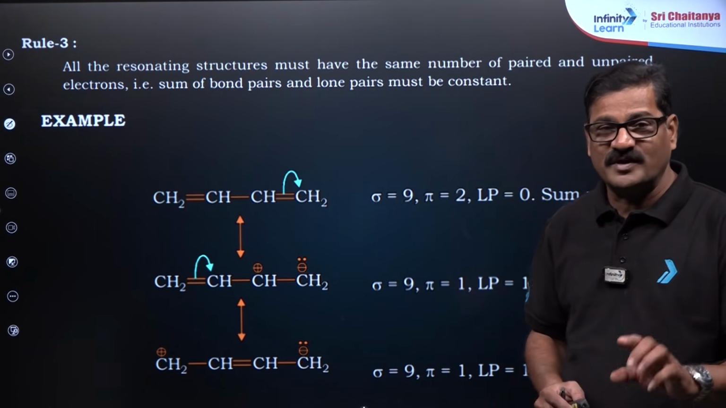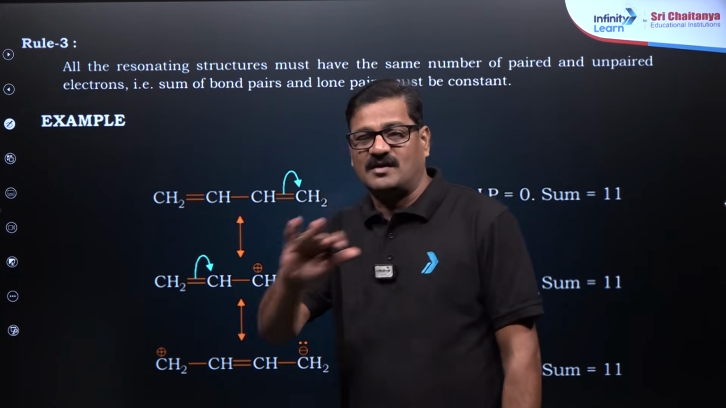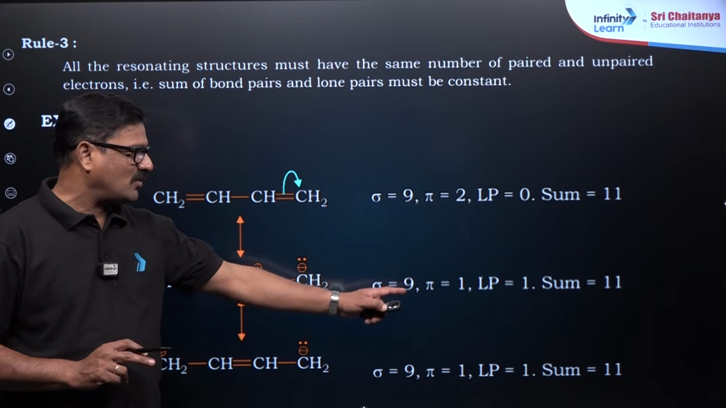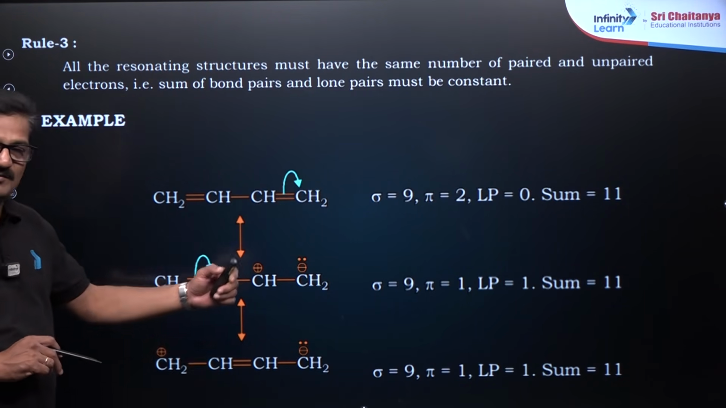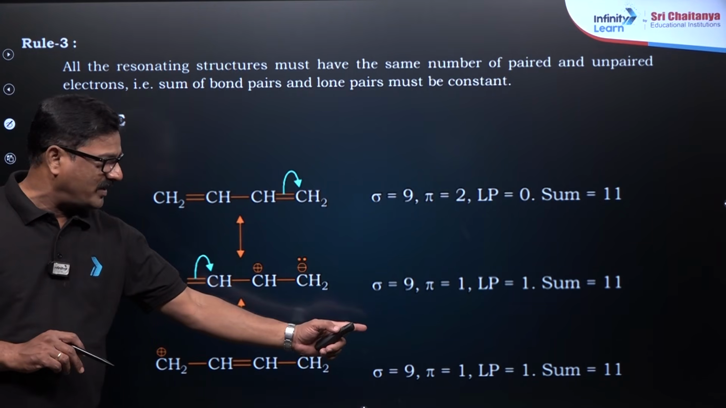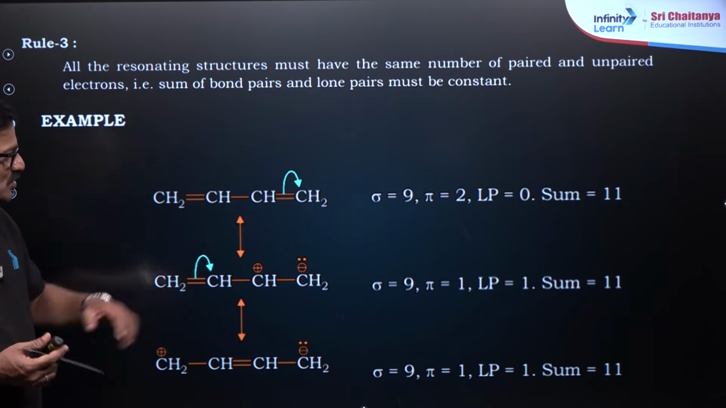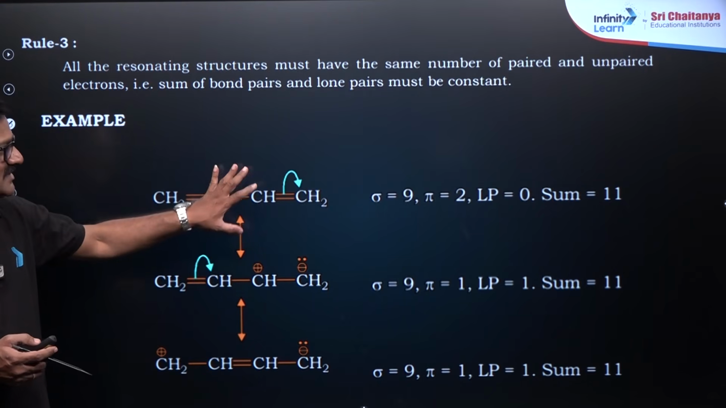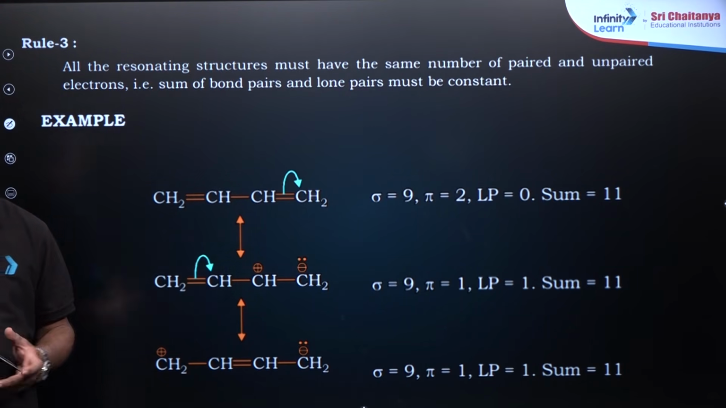Total number of electron pairs should be constant. In that, sigma bonds should be constant, and pi bonds are 1, lone pairs are 1, sum is going to be 11. While you can say here sigma bonds are 9 and lone pair 1, sum is going to be 11 and pi bond is 1. So these 3 are possible resonating structures. This is a very important interpretation for the resonance.